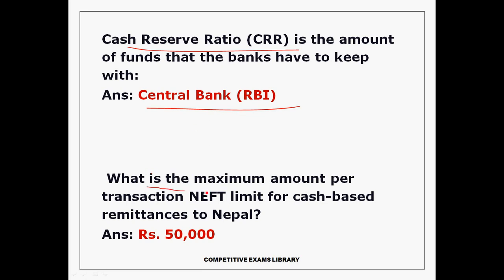What is the maximum amount for transaction, NEFT limit for cash based remittance to Nepal? For Nepal, the cash limit is 50,000. For Nepal the limit is only 50,000 for the NEFT national.